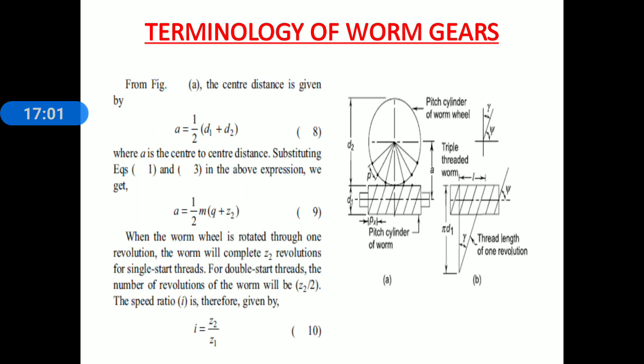Consider equation number 9. When the worm wheel is rotated through one revolution, the worm will complete z2 revolutions for single start threads. Remember this. For double start threads, the number of revolutions of the worm will be z2 by 2. For single start, that is equal to z2, and for double start, that is z2 by 2. And the speed ratio is given by I is equal to z2 divided by z1. z2 is the number of teeth on the worm wheel, z1 is the number of starts on a worm.